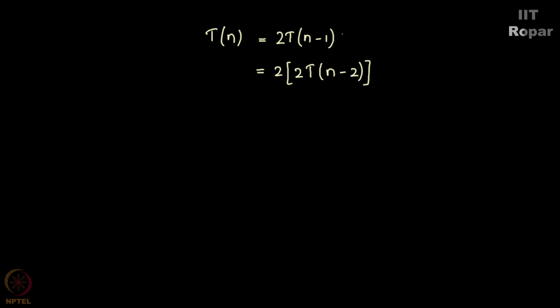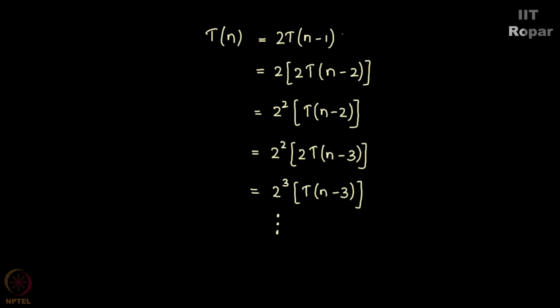Again, you consider a string of length n minus 1. In the first place, you either started with 0 and the rest is n minus 2 length, or you started with 1. Again, you obtain the same thing, that T of n minus 1 is 2 times T of n minus 2. Now, this can be simplified as 2 square T of n minus 2. Now, T of n minus 2 can further be written as 2 square into 2 times T of n minus 3. Right? In a simple way, this can be written as 2 cube into T of n minus 3, and so on.